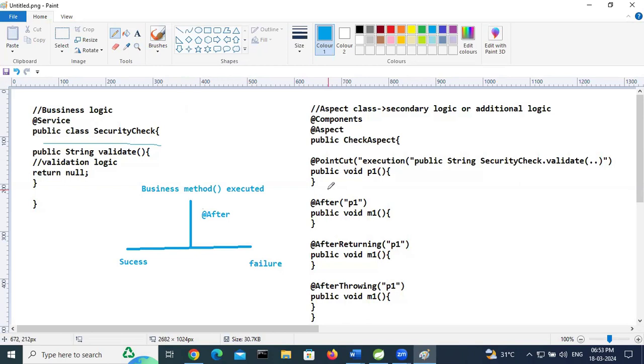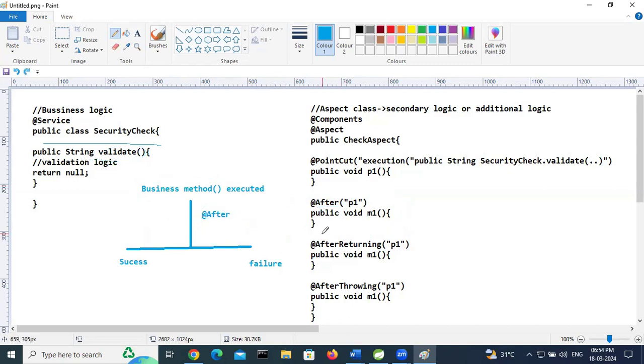After this business method is executed, this after advice is executed either in case of success scenario or failure scenario. It is called after advice.